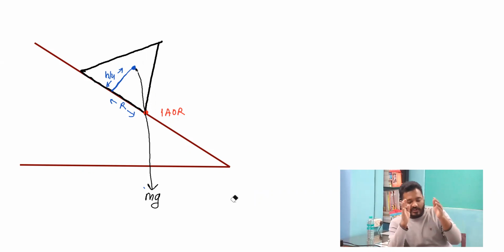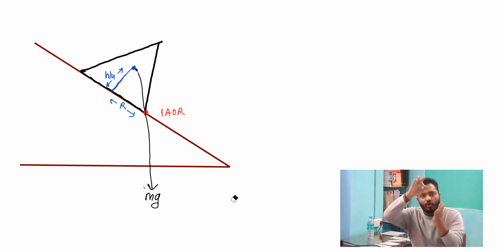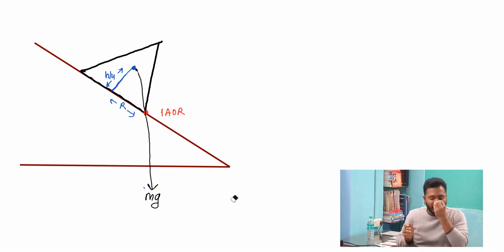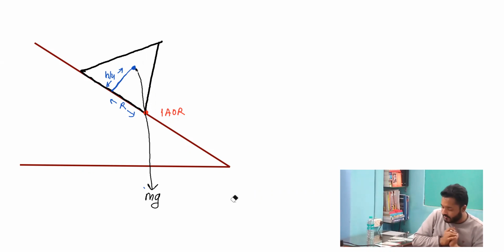So just after this angle, the weight will cross the instantaneous axis of rotation mark, and the solid cone will topple because of its own weight.